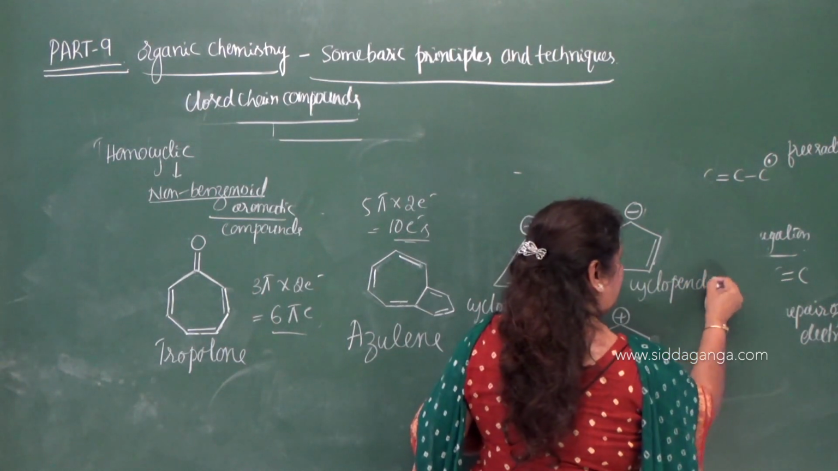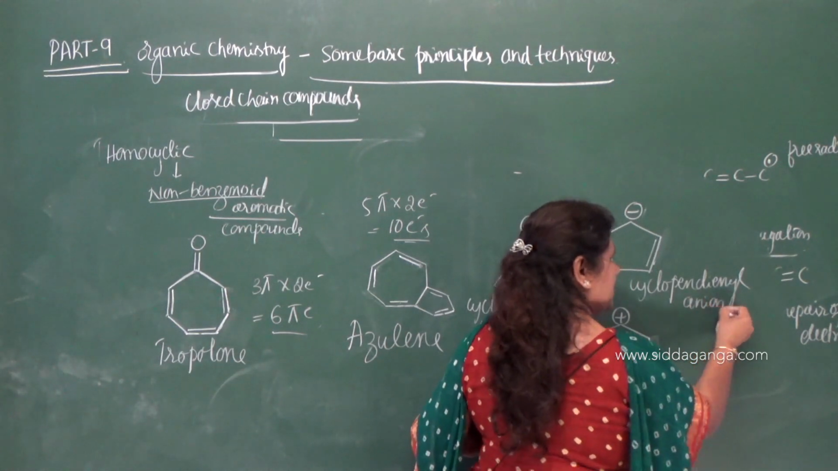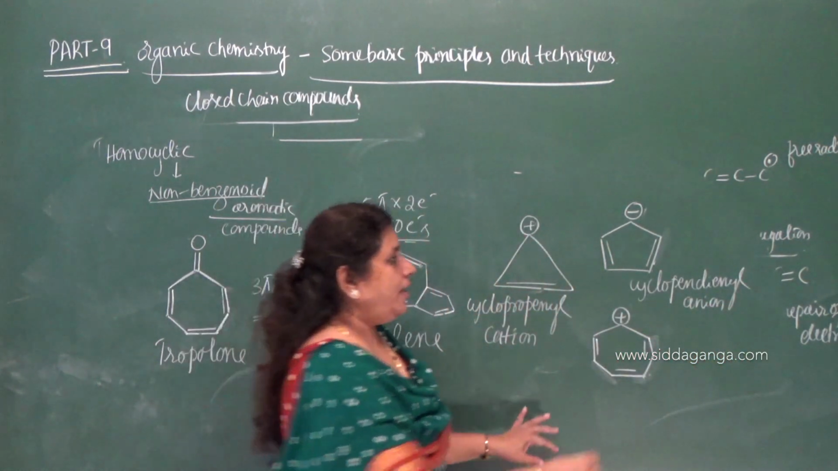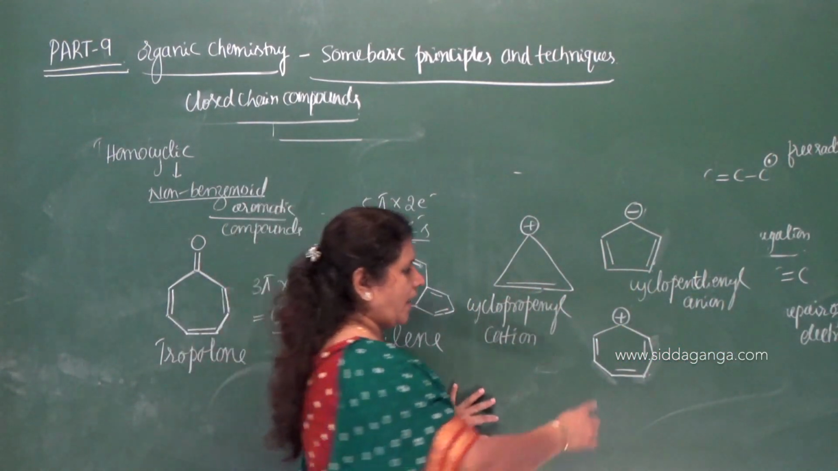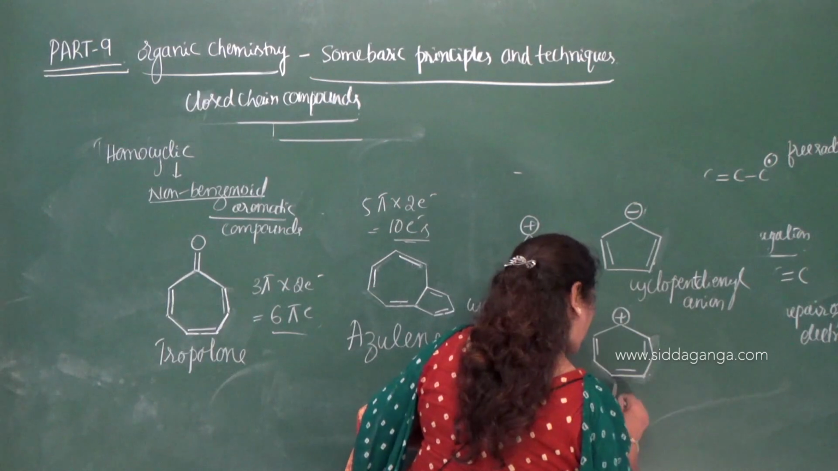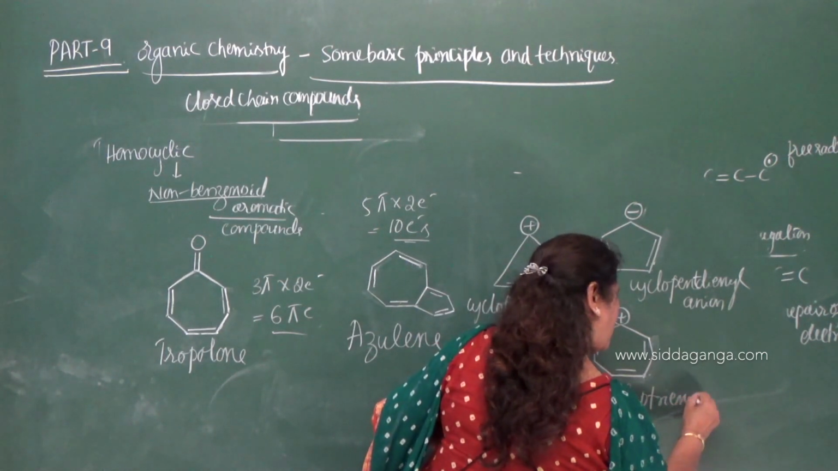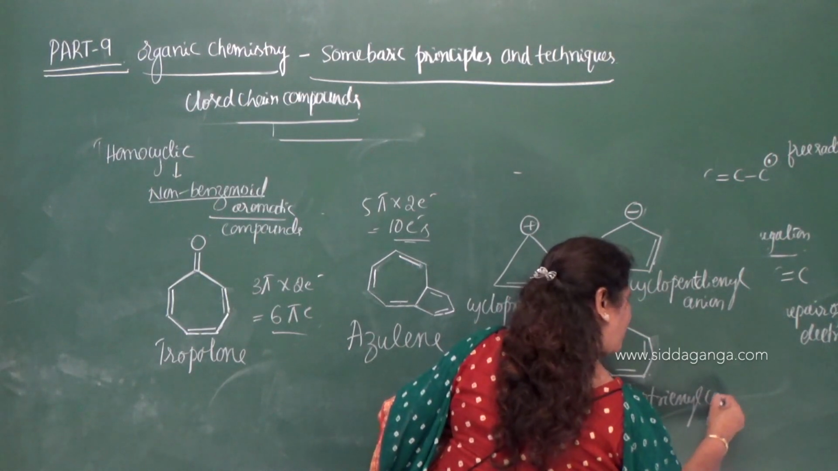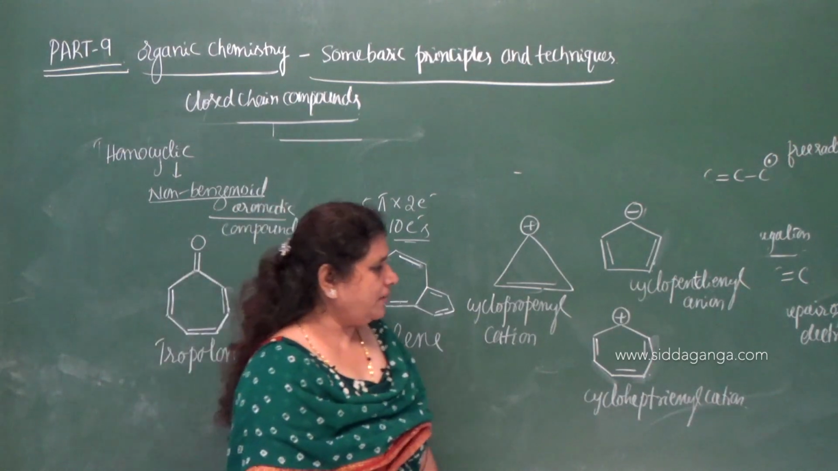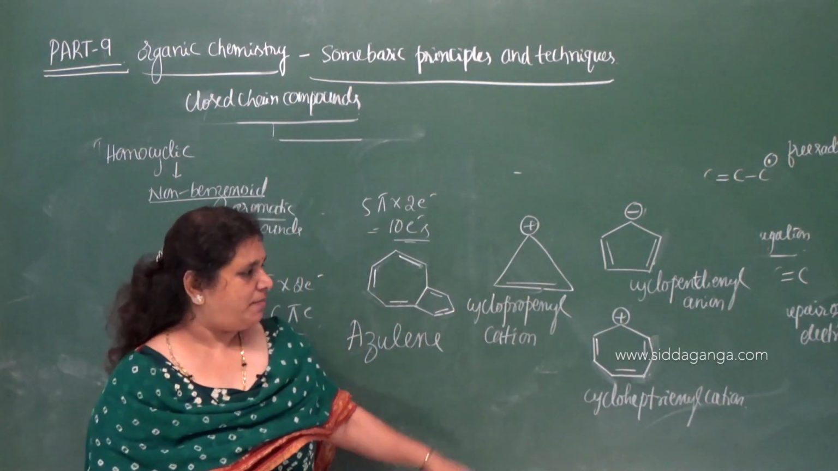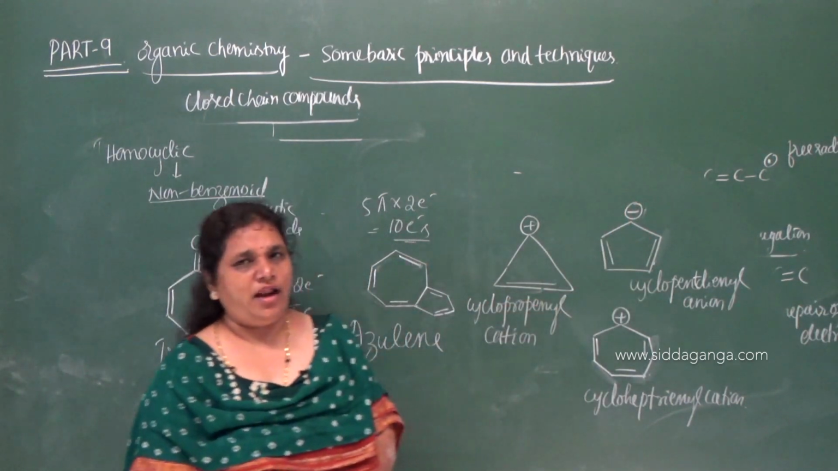Cyclopentadienyl anion. This is cycloheptadienyl cation. Do you know what is meant by cation and anion? An atom or a group of atoms possessing a positive charge is a cation, and one which possesses a negative charge is called an anion.